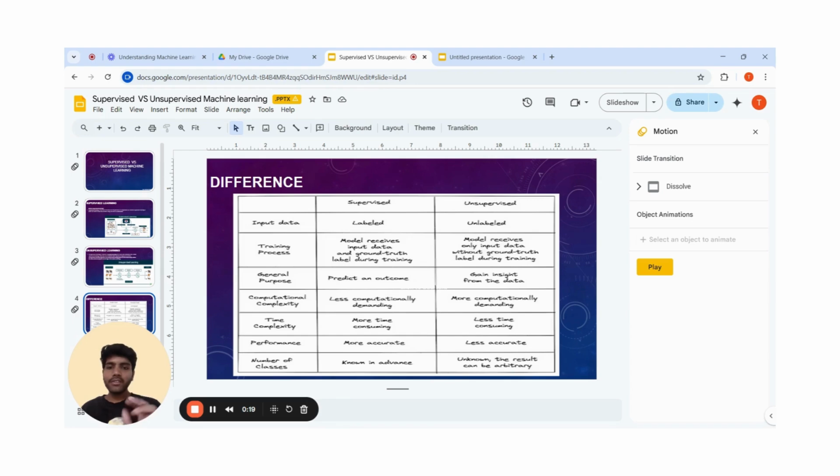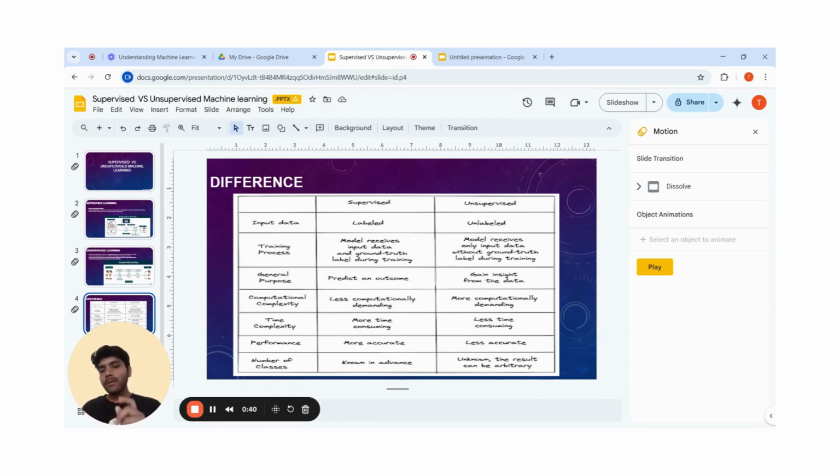In the training process, in supervised the model receives both input data and ground truth labels, and in unsupervised it receives only input data, not both.